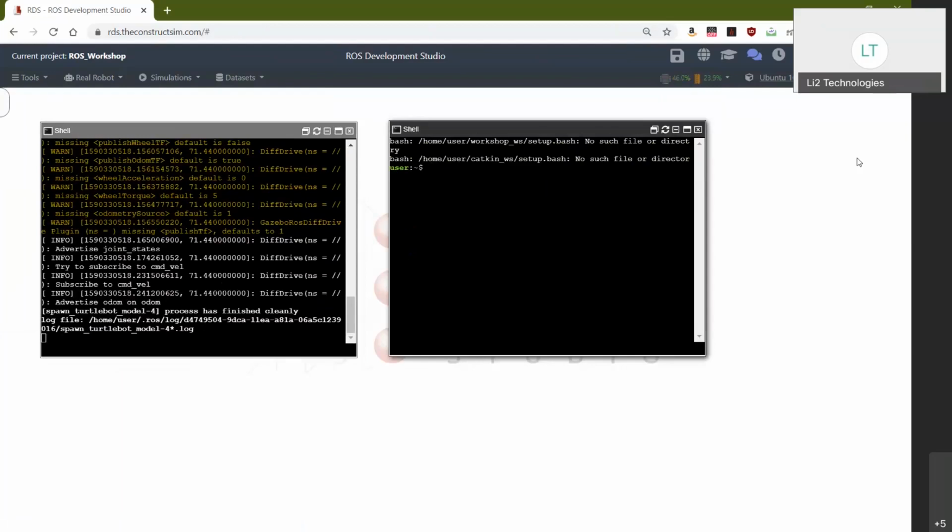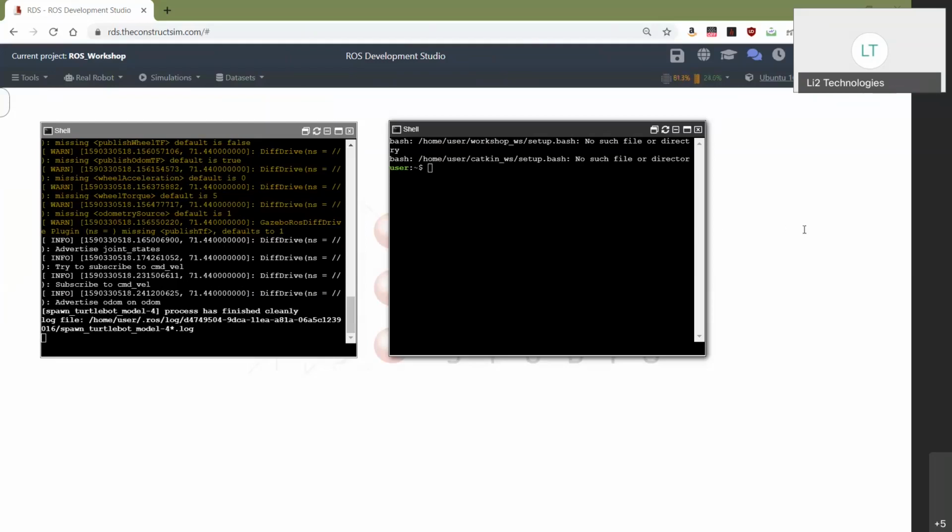Right. Does anyone else have any questions? If there are no more questions, then I'll do a quick recap of everything that we did today, and then we'll wrap up. I shared the link of the blog wherein you can see the rest of the commands that you would need to complete the autonomous navigation.